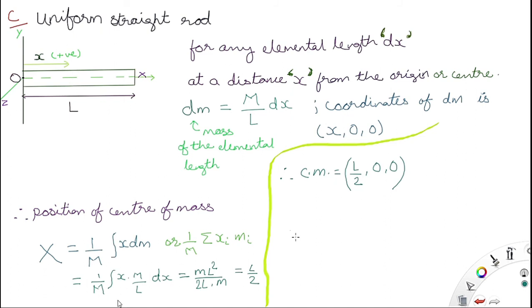So if you see any symmetric body, then the center of mass will be at the intersection of the axes about which the body is symmetrical.